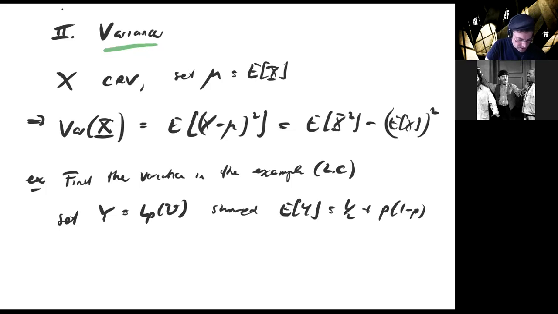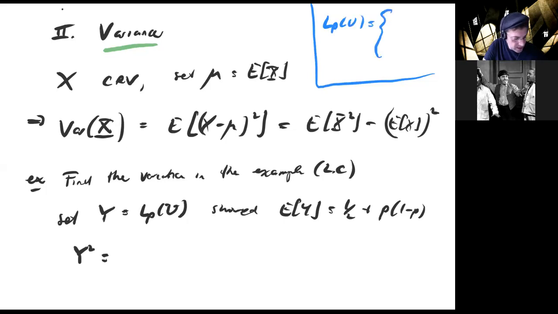Now what is y squared? Remember we calculated a formula for what L sub p of u actually is. It's given by 1 minus u for u less than or equal to p, and u for u bigger than p, where u is between 0 and 1 by assumption.